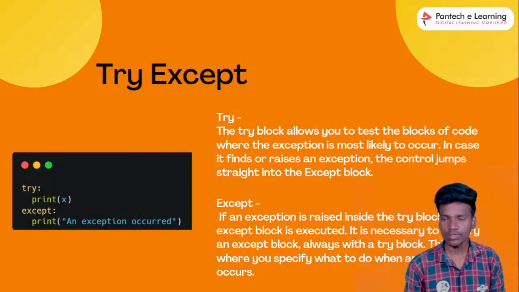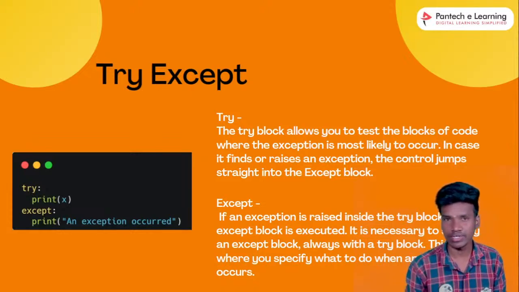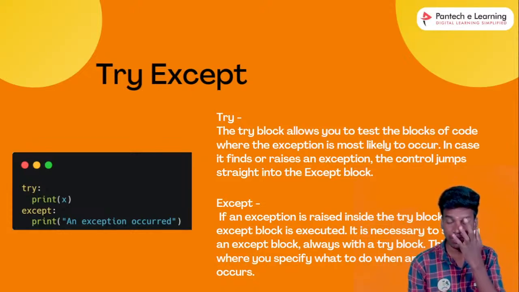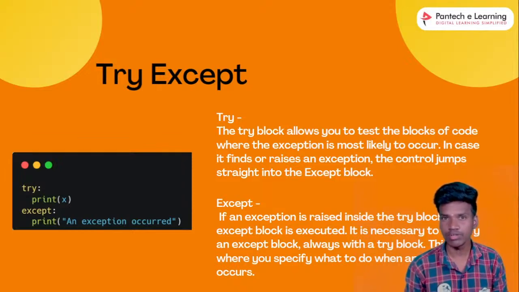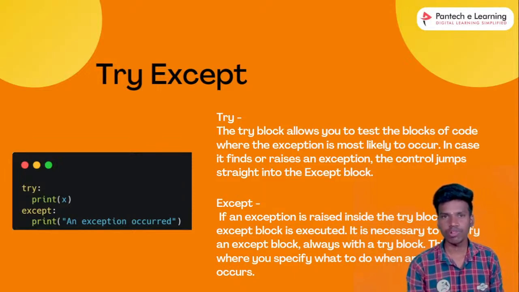So next one is try and except. First of all, I will simply state what try and except are. Try is for checking the error, except is for handling the error. We already discussed conditionals, right? What does a conditional do? The if checks the condition; if it is false, execution automatically moves to the else. The same concept applies here.